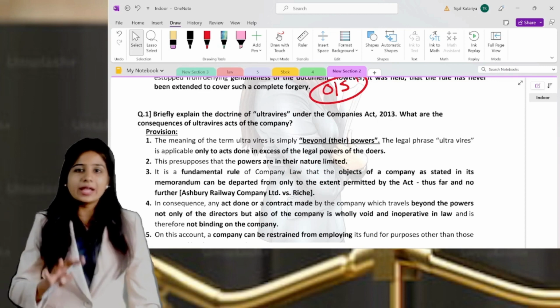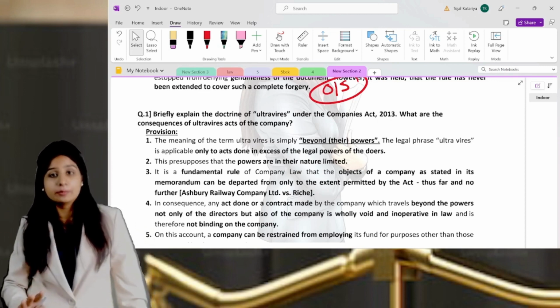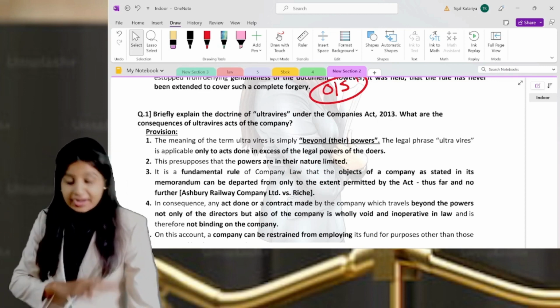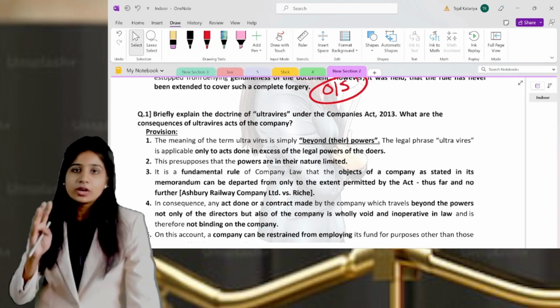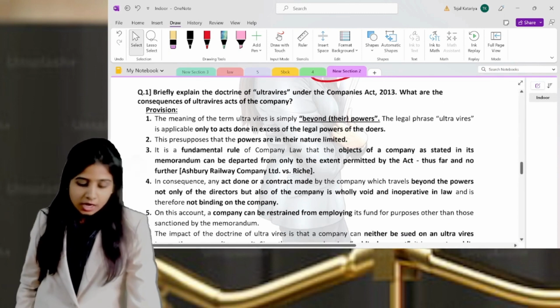Even if you write these 9 points, 8 points in your exam, you will get the marks. Don't worry. So there is no need to write the entire thing, whatever is given in your own.